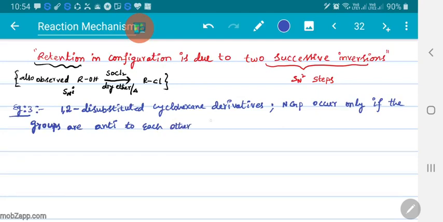That means they must be diaxial. If it is not diaxial, we have to flip the ring to make those groups diaxial. Let me see an example.